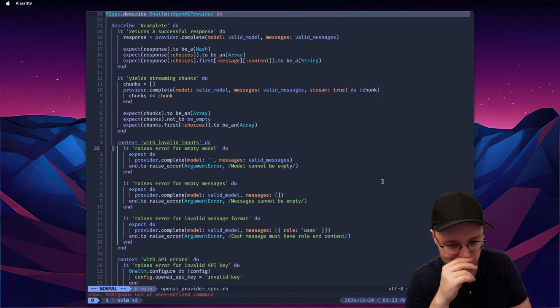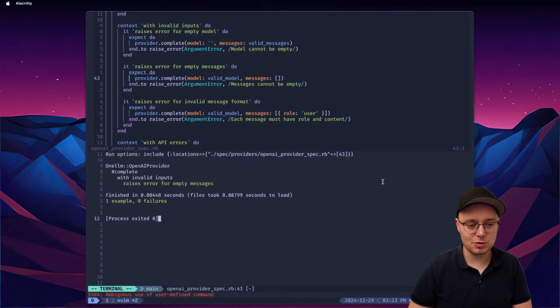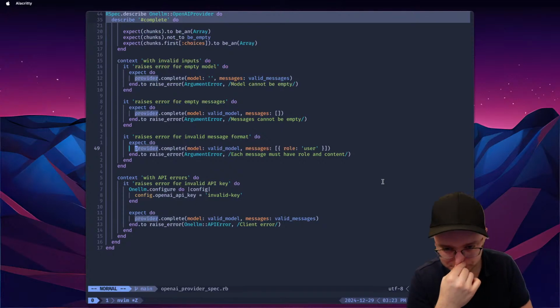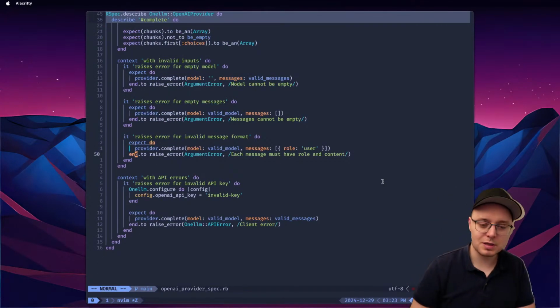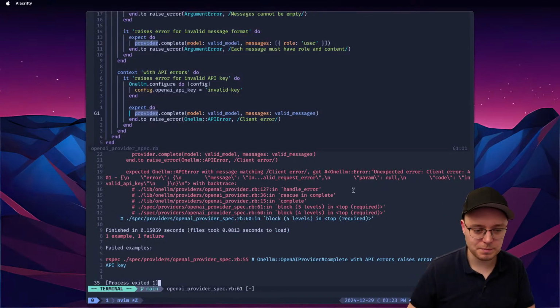Let's move on. And raise an error for empty messages. So this should also work now. Yes. Raise for invalid message format. This should also be it. Good. And then invalid key. This should kind of hit the API, but okay.